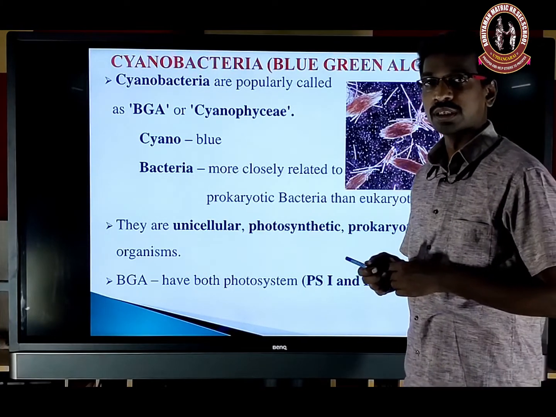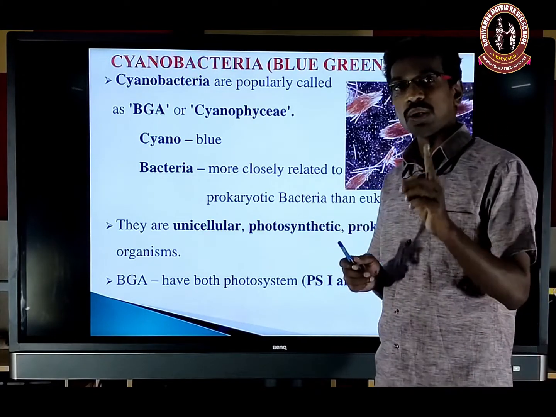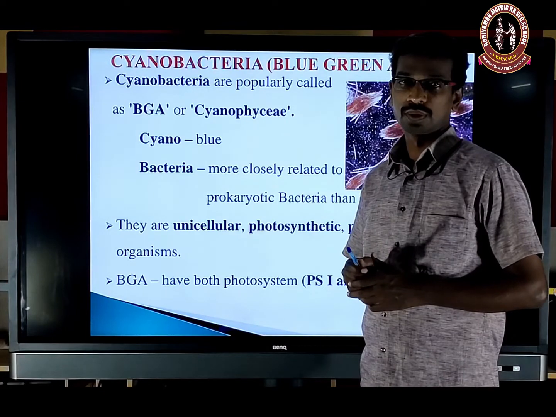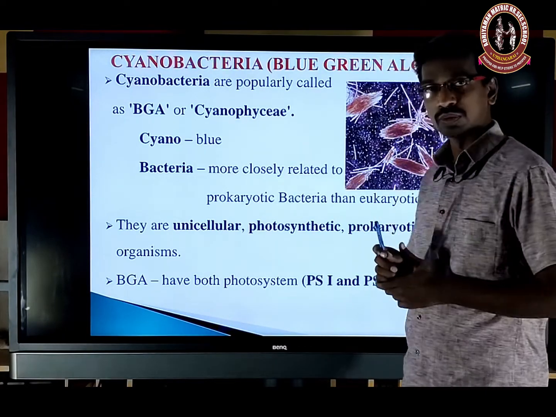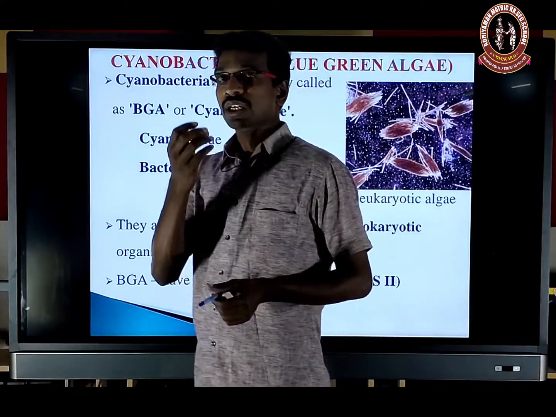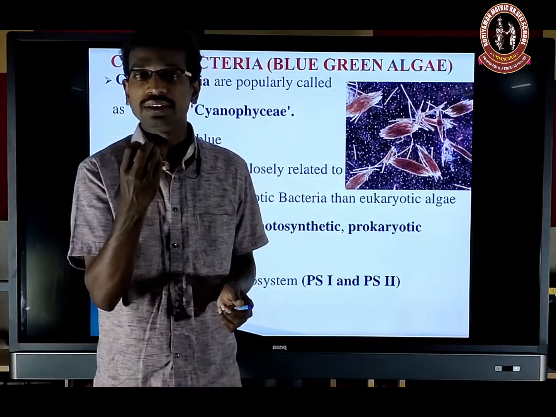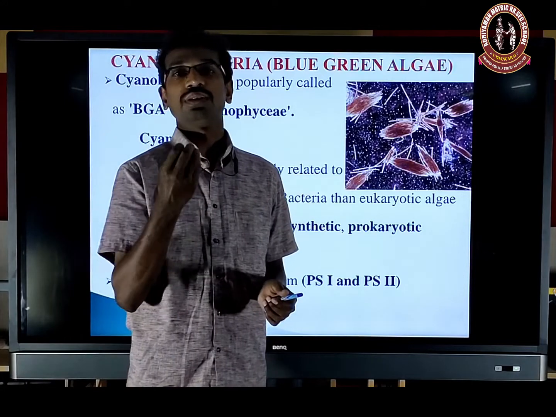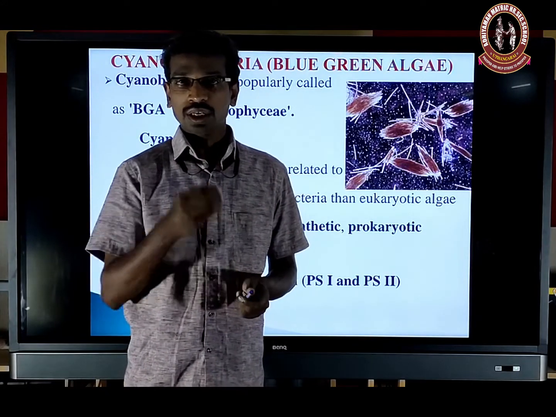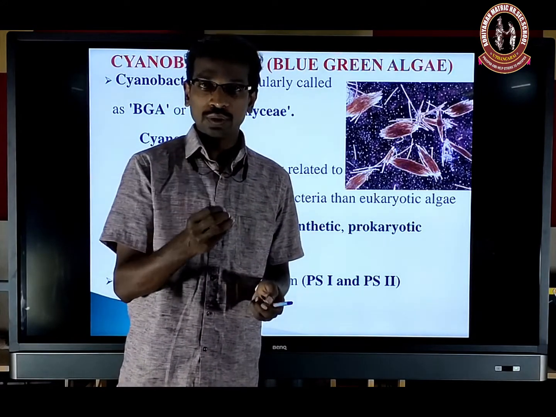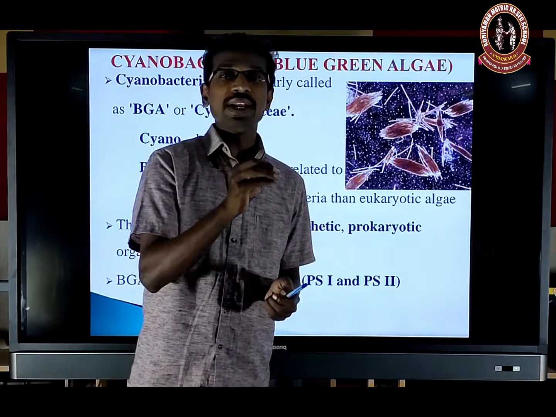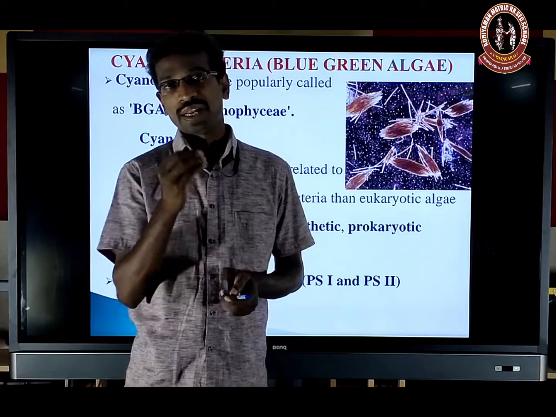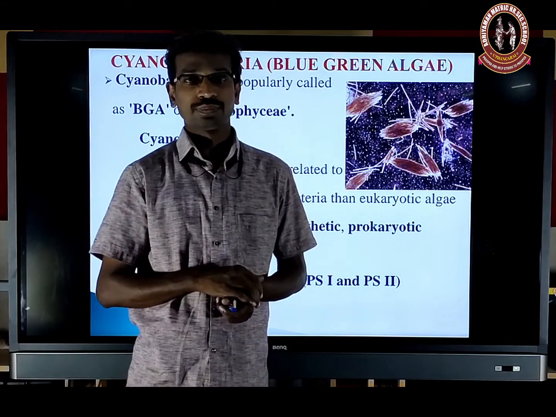But the bacteria contain only one photosystem, while the cyanobacteria contain two photosystems, photosystem 1 and photosystem 2. What is a photosystem? The photosynthetic pigments are aggregated in a group. That is a photosystem. So a photosystem contains the primary pigment and the accessory pigments.